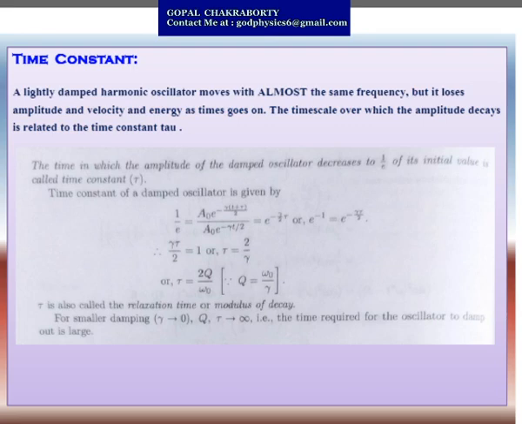Here r is also called the relaxation time or modulus of decay. It can be represented as tau, or here I consider it as small r. It is the time constant for which the amplitude decays to 1 by e times of its initial value.